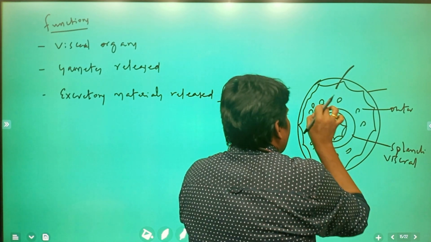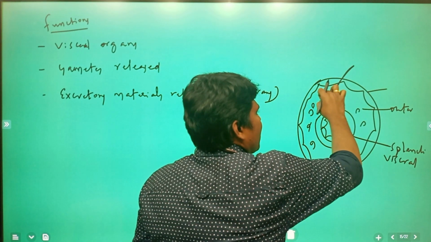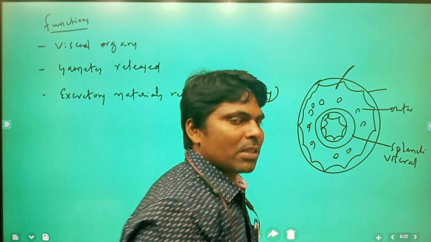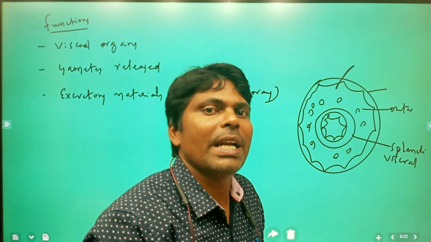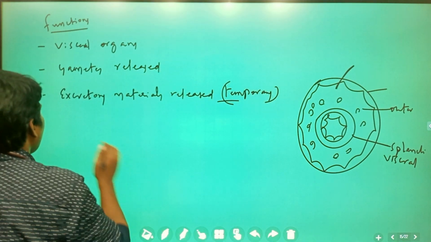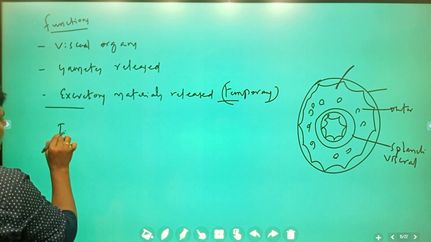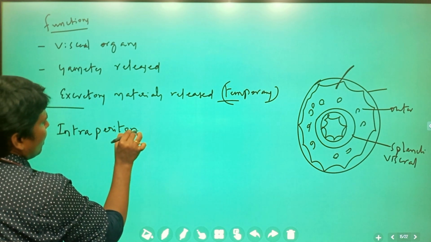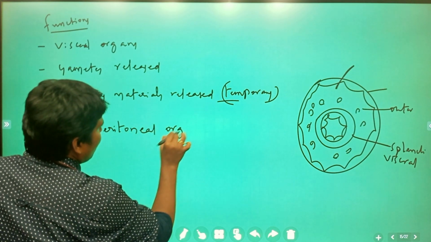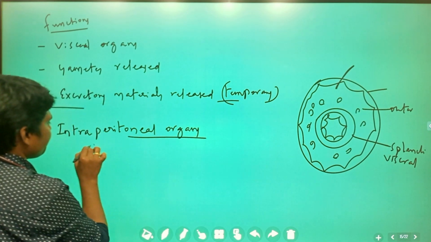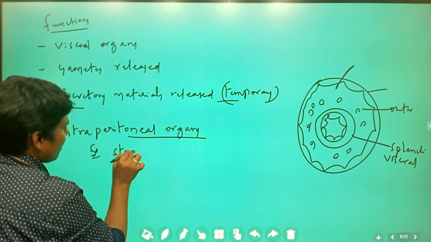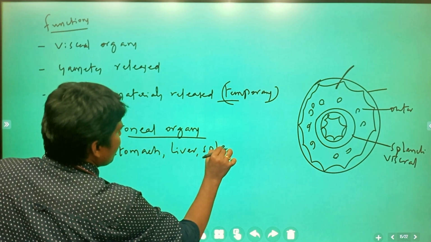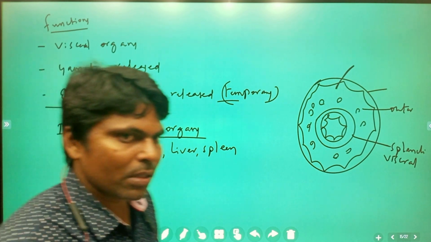Whatever organs are present inside the peritoneum, outer peritoneum, inner peritoneum, in between, we call intraperitoneal organs. What are intraperitoneal organs? Examples: stomach, liver, spleen. So these are the intraperitoneal organs.